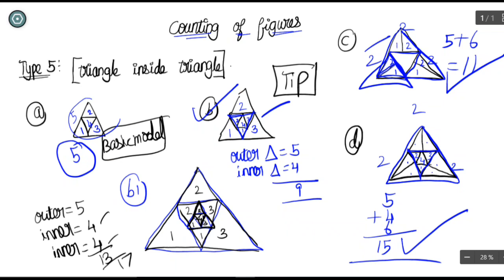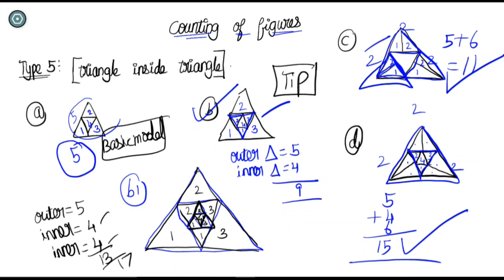So this is what the trick is. Just divide the diagram and somehow convert it to the method we have solved, so that it will be very easy for you to solve the complex figures, which we will see after completing this concept. We will see some complex figures and how to divide that and count. I will teach you this method, and it will be easy for you to understand. And trust me, just understand this concept, you are going to get good marks in no time in this topic.